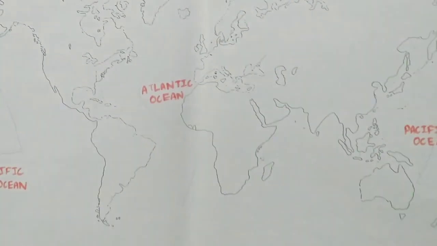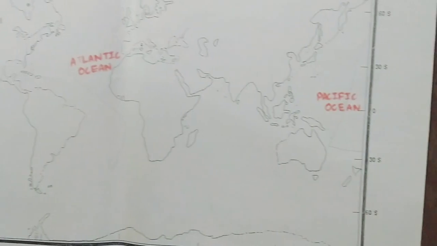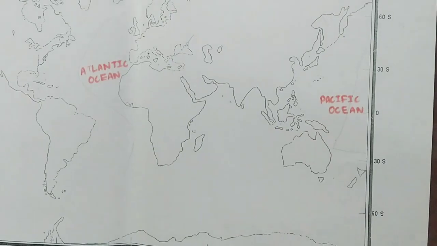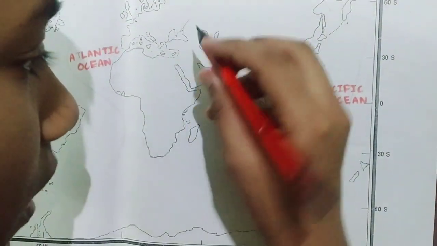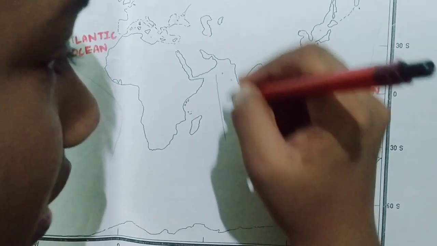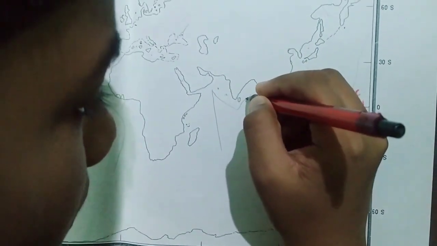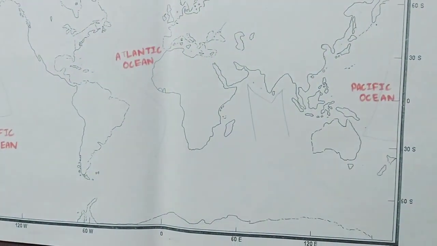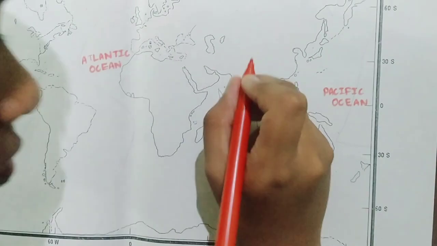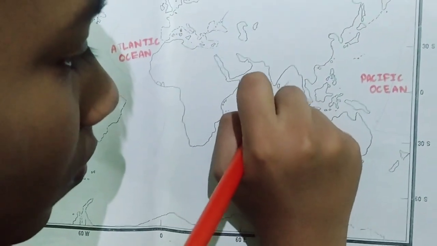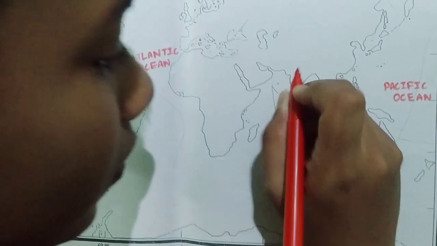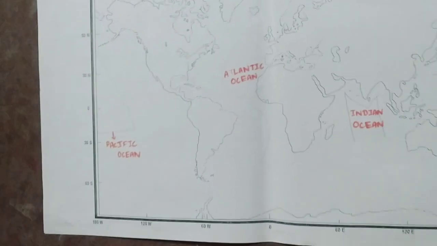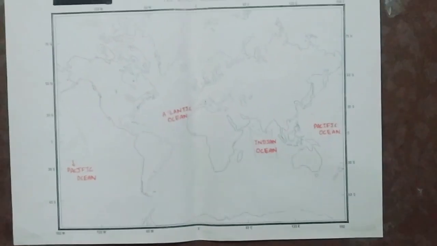Then the next, it is the Indian Ocean. The Indian Ocean is the third largest ocean. It is the only ocean named after a country, India. See, I'll mark it here. It is shaped like the letter M. It's the Indian Ocean.